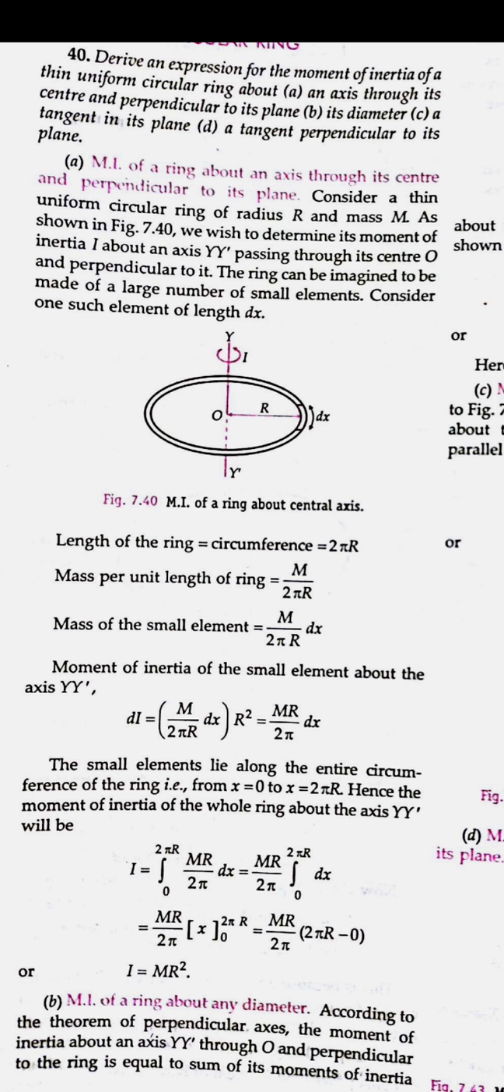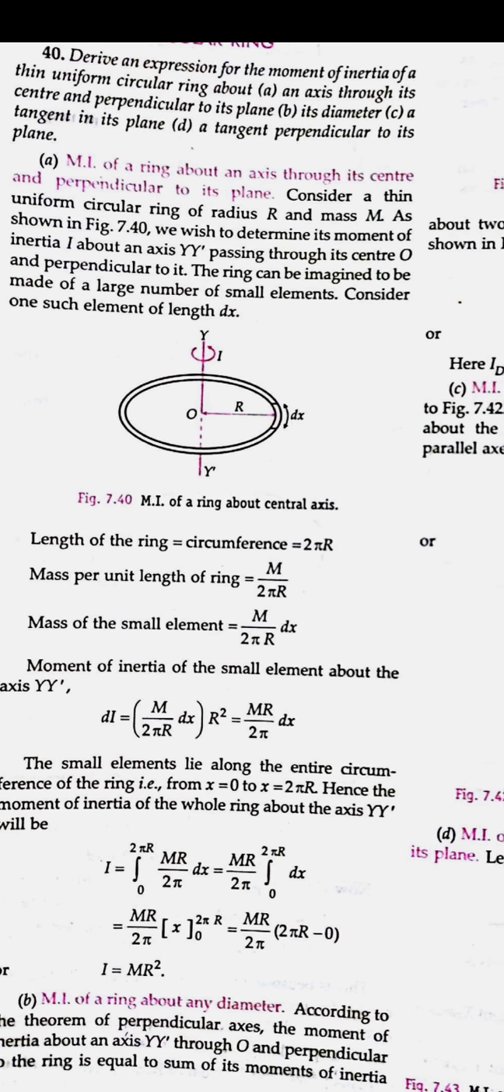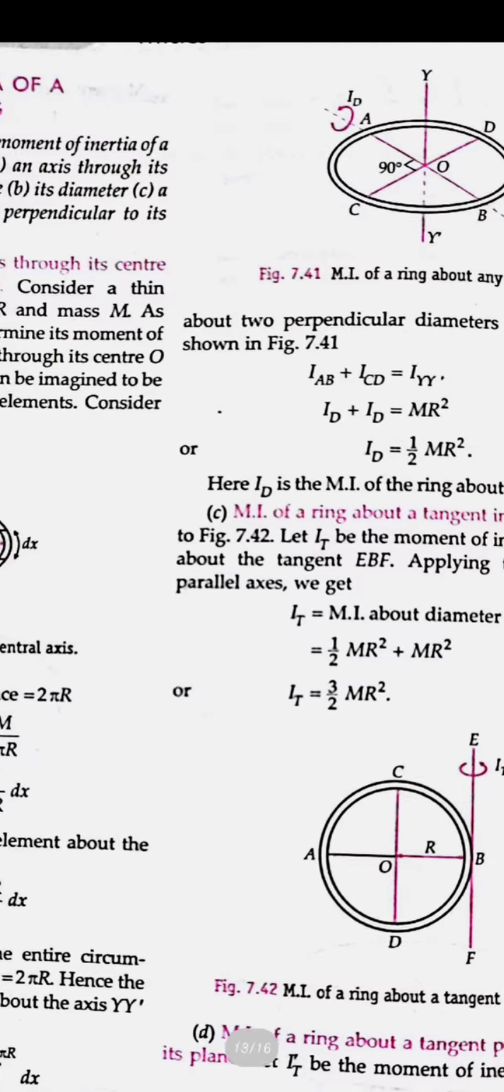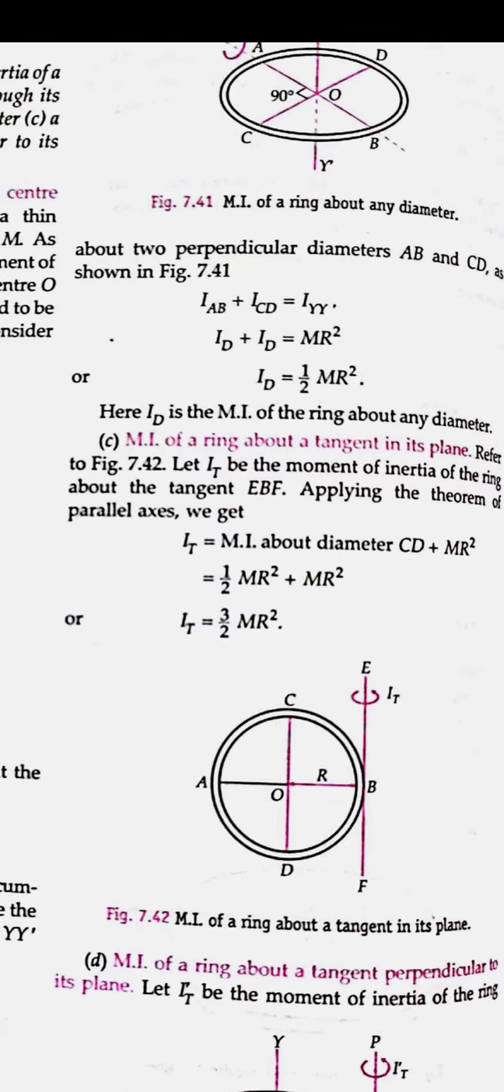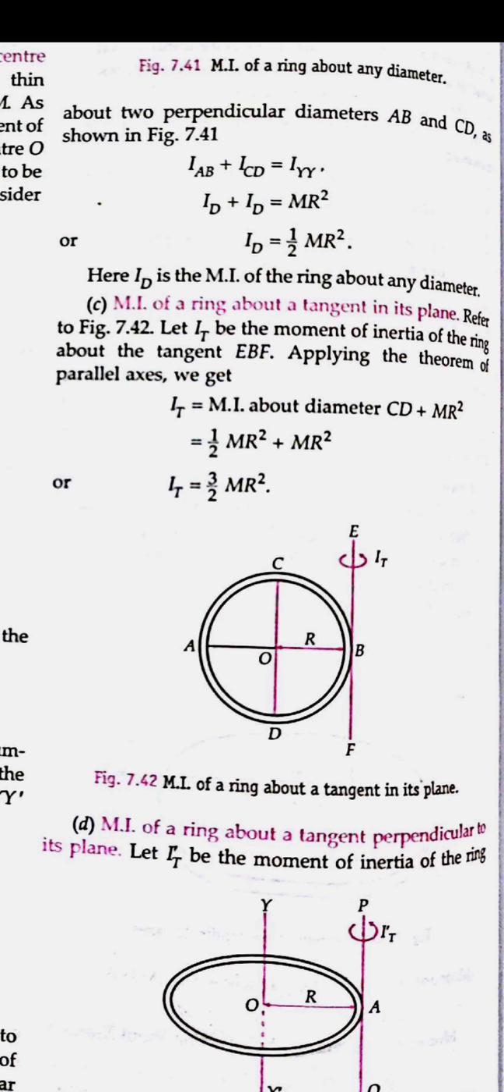On putting these values, the moment of inertia for any ring perpendicular to its plane, through the center of that ring, is mr square. I equals mr square. And the moment of inertia of a ring about any diameter is half mr square. So along the diameter it is half mr square, and through the center it is mr square itself. And at the tangent, it is 3 by 2 mr square.